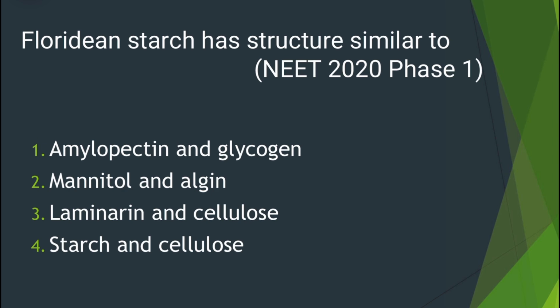Here we have a question from NEET 2020 phase 1 and the question says Floridean starch is having structural similarity to. Floridean starch is structurally similar to glycogen and amylopectin. It's a highly branched polysaccharide and it is structurally similar to glycogen and amylopectin. So the answer is first option.